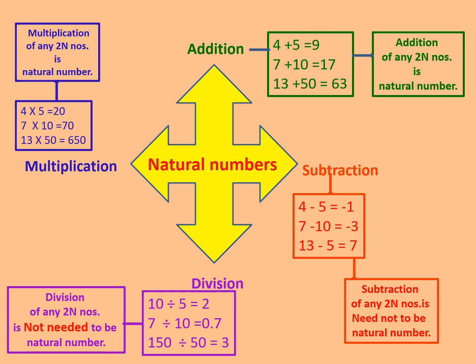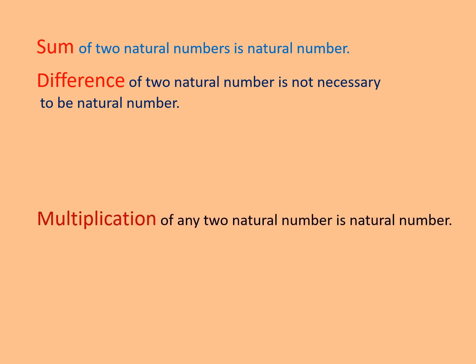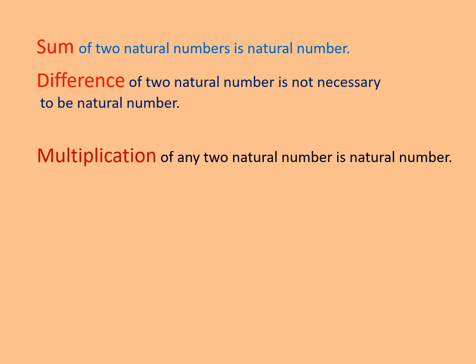Clear? So let us see what we have got from this slide. Whenever we add two natural numbers, the result is a natural number. The difference of two natural numbers is not necessarily a natural number. Whenever we multiply two natural numbers, the result is also a natural number.